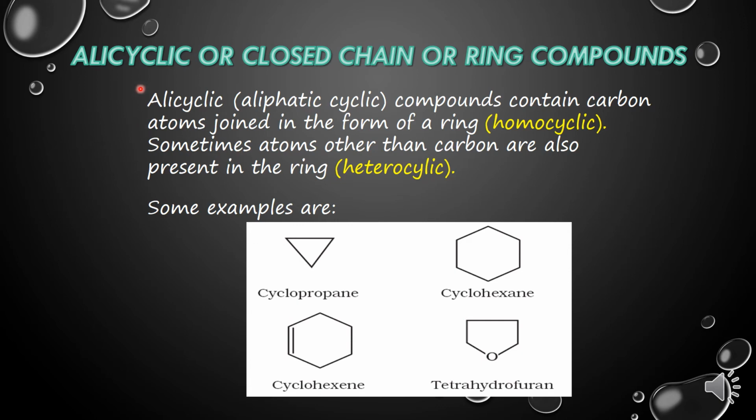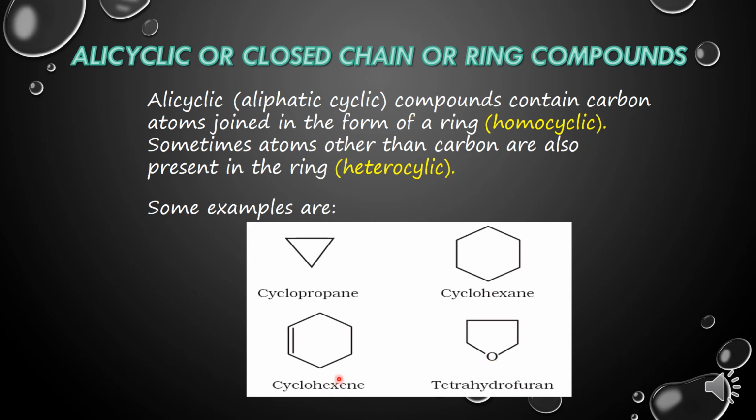Now, alicyclic or closed chain or ring-like compounds. If you see carefully, children, in cyclopropane, one closed loop is forming in the form of a triangle. In cyclohexane, a hexagon is there. In tetrahydrofuran, one ring-like structure is there, and in the ring, other than carbon, oxygen is also present.